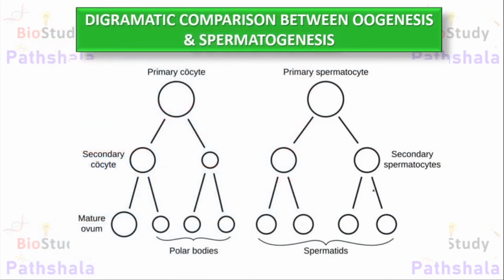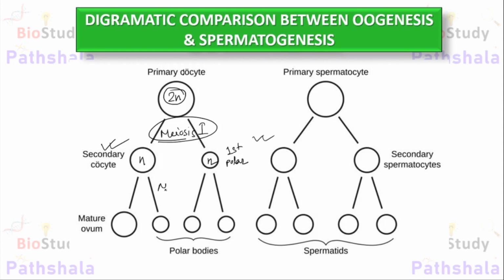So next is the diagrammatic comparison between oogenesis and spermatogenesis. As you can see, it is primary oocyte. From the primary oocyte, meiosis 1 takes place, and after meiosis 1, a secondary oocyte forms. Here primary oocyte is 2n in nature, secondary oocyte is haploid, and it is the first polar body. The first polar body is again haploid in nature, and the secondary oocyte and first polar body again go for